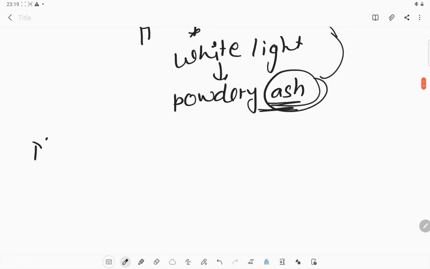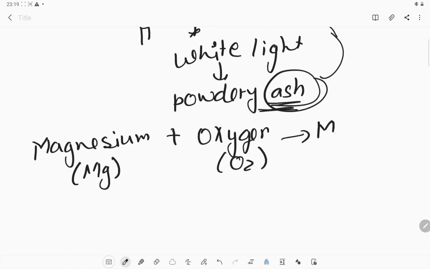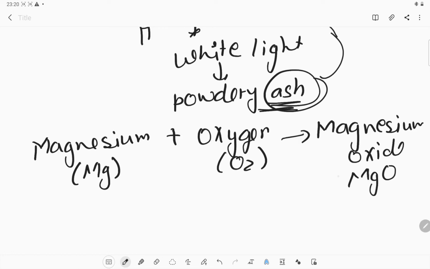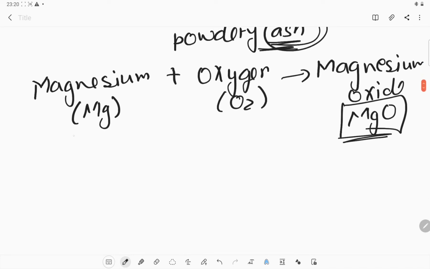Because the substance has been changed. First we took magnesium, this is Mg, and we reacted it with oxygen. Whenever magnesium reacts with oxygen, it becomes magnesium oxide, and the formula of magnesium oxide is MgO. So we have got a new substance. It is not similar to the magnesium strip. We used the magnesium strip in the initial stage, and now we get a new substance.